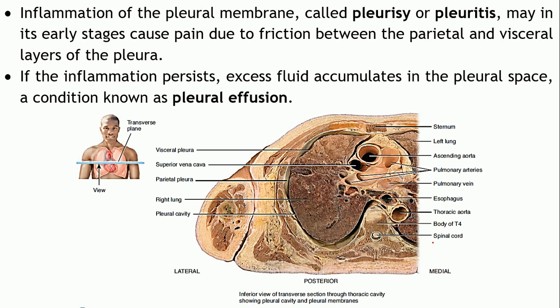Now sometimes inflammation may take place in this region, in the pleural membrane. That condition is known as pleurisy or pleuritis. When you have this suffix, -itis, it indicates that inflammation is present in the particular area. So when there is inflammation in the pleural membranes, it is known as pleuritis or pleurisy. It may result in pain due to friction between these two layers.